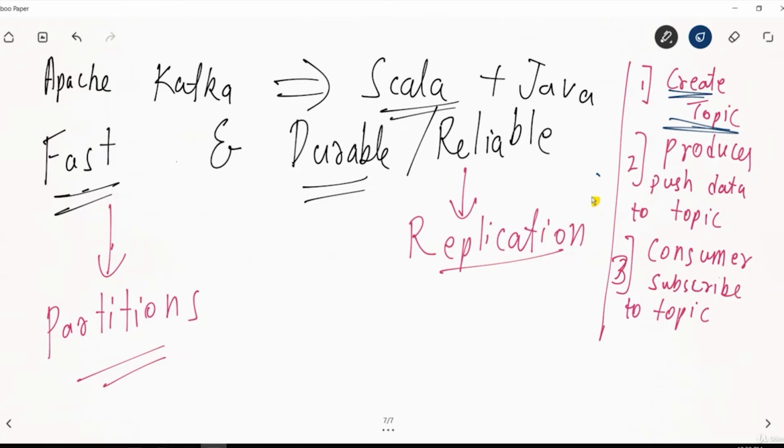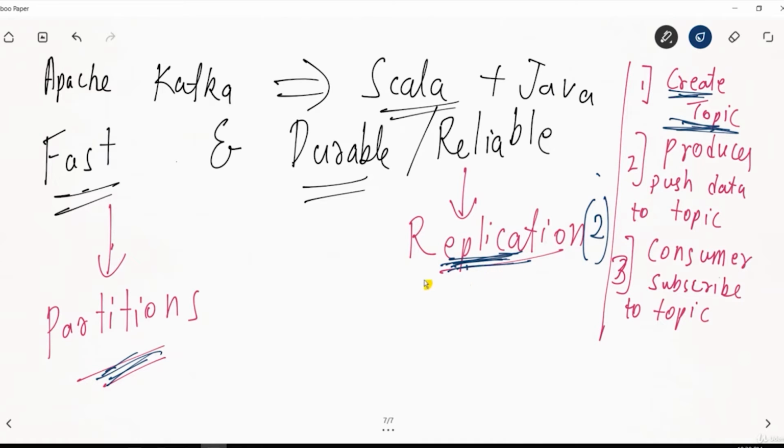For example, LinkedIn uses the number of replications as 2, and partitions can differ. Similarly, replication also can differ. So whenever you create a topic, you specify the number of partitions and number of replications.